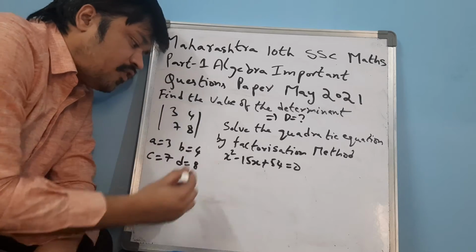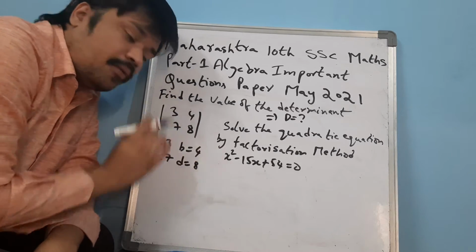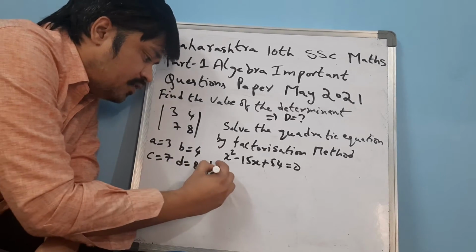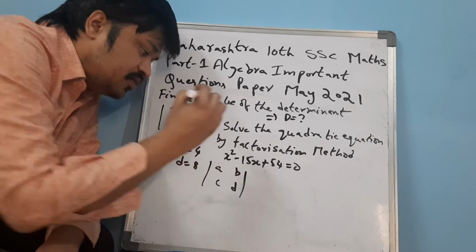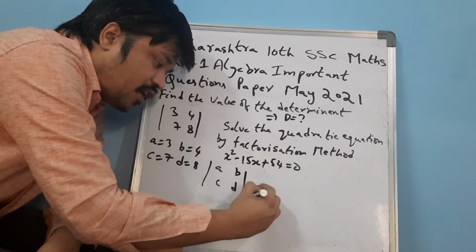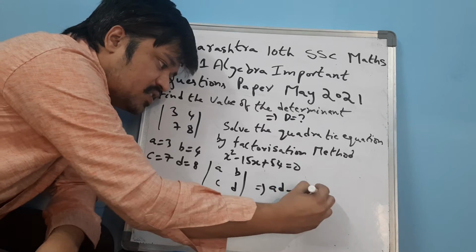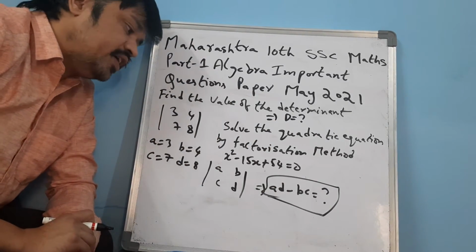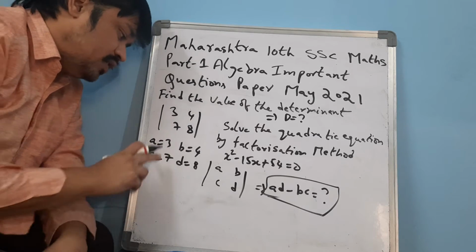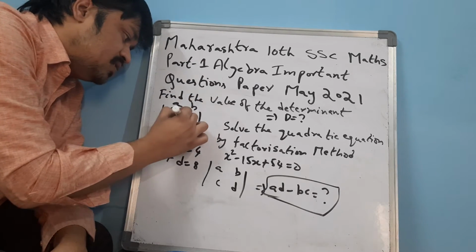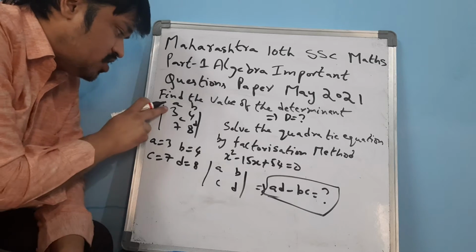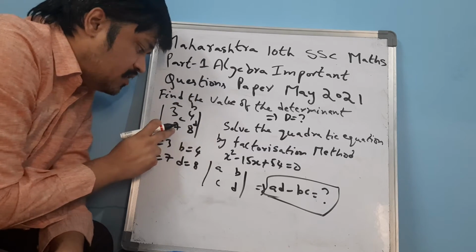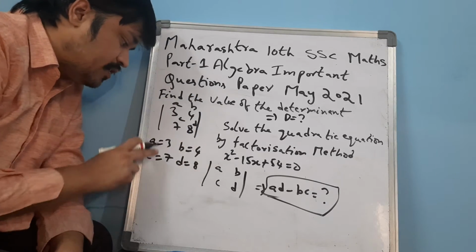Now this determinant problem is in the form of A, B, C, D. What is the formula? AD minus BC is equal to how much? You have to find the determinant in this way. So this is A, this is B, this is C, this is D. A is equal to 3, B is equal to 4, C is equal to 7, D is equal to 8.